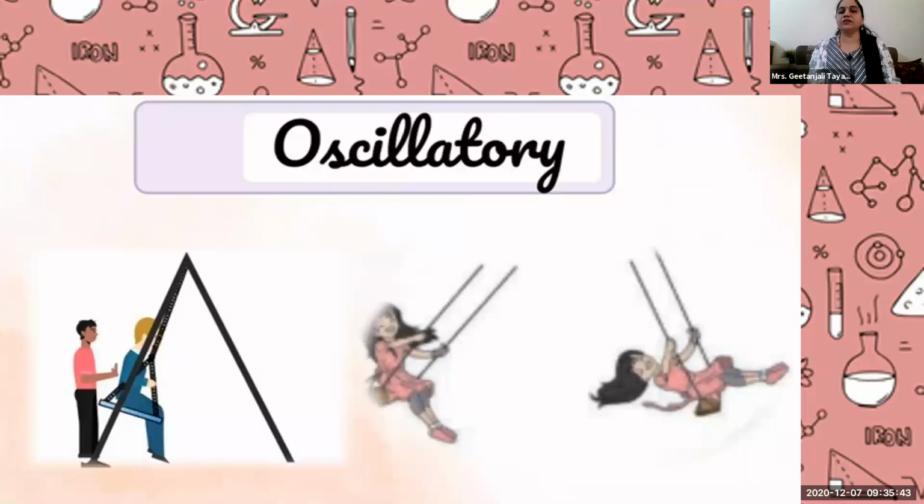And one more thing, when oscillation increases its speed, see, when oscillation increases its speed, then it turns into vibration. Getting my point? When oscillation increases its speed, then we call it the object is vibrating. Okay? So oscillation and vibration is the same movement of the object. Only in vibration, the speed of the oscillation is high. So swing, pendulum, movement of the bird's wing when it is flying, or vibrating.